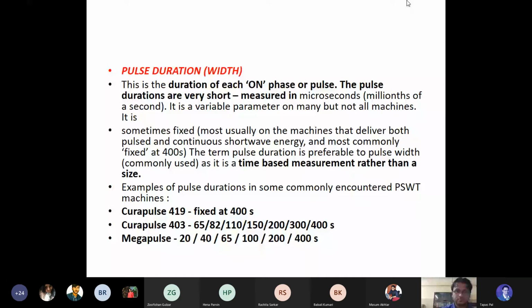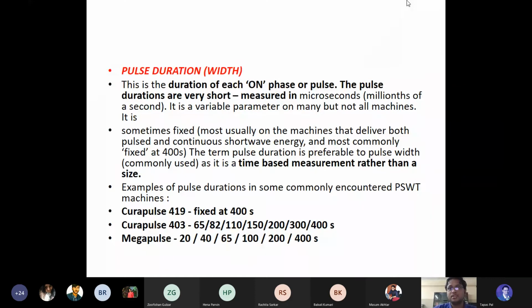Now, this is the pulse duration. Duration means the on and the off ratio: what will be the on time and what will be the off time. This is the duration of each on phase of the pulse. The pulse durations are very short, measured in microseconds. As I told, for the PSWT or pulsed electromagnetic field therapy, the on time is very less and it is measured in microseconds.